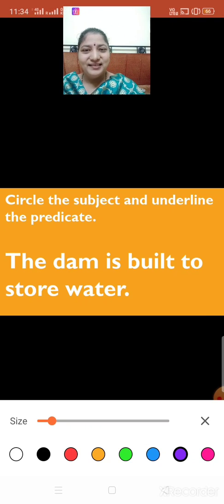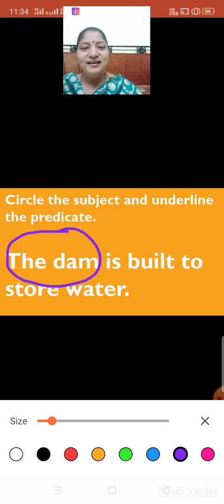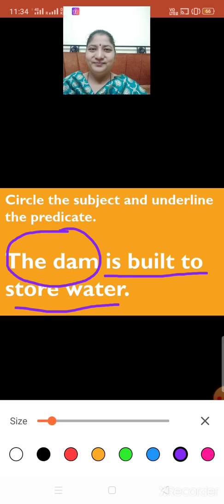So, is built to store water is the predicate. So, what will you do now? You will circle the subject, the dam. Yes, the dam is the subject. And what is the predicate? Let us underline the predicate. Is built to store water. Understood?